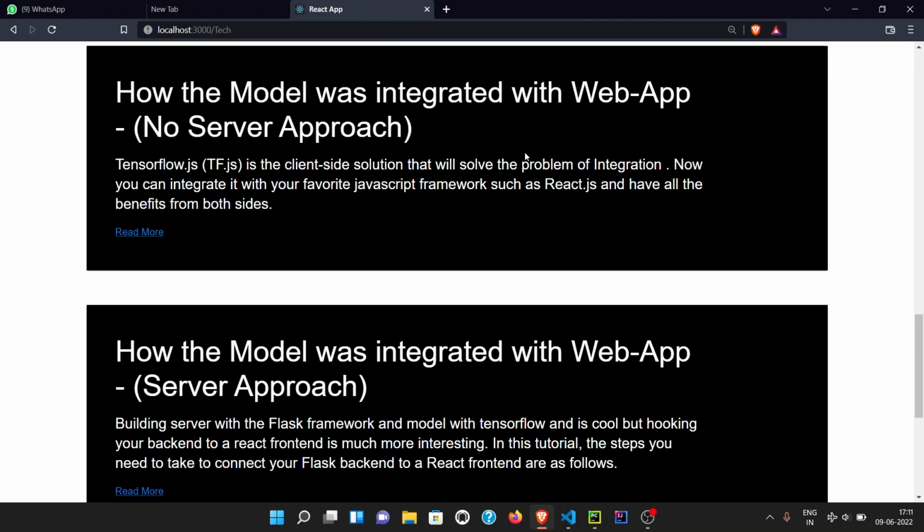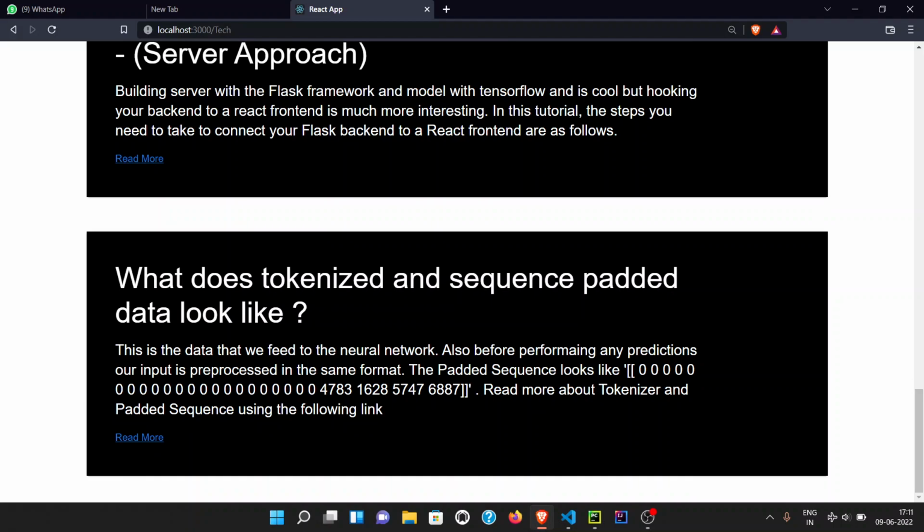Now, what was the reason why I had to introduce the server? These two reasons were there: tokenization and sequence padding. This tokenization and sequence padding are necessary because our model needs data to be in a particular format, and that format is achieved by tokenization and sequence padding. What does the data we feed to the model look like? It looks like this.